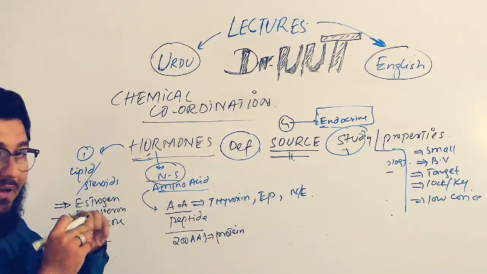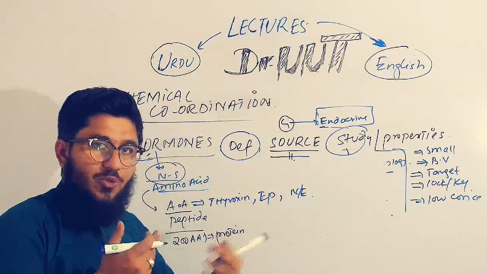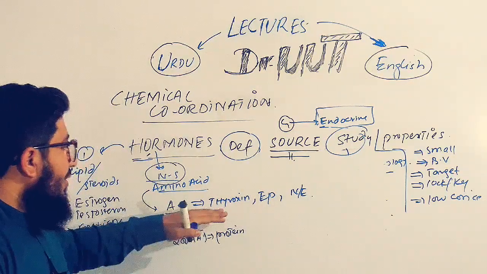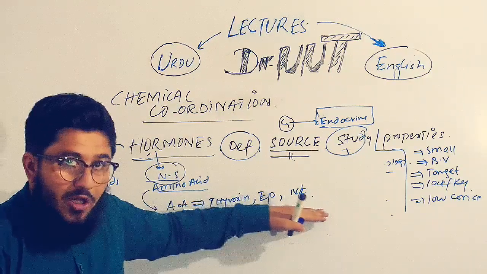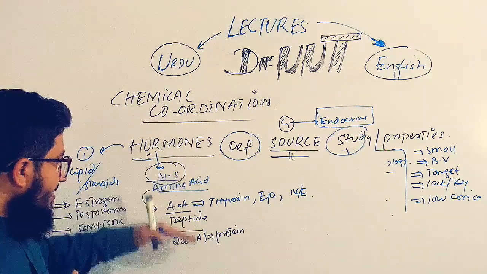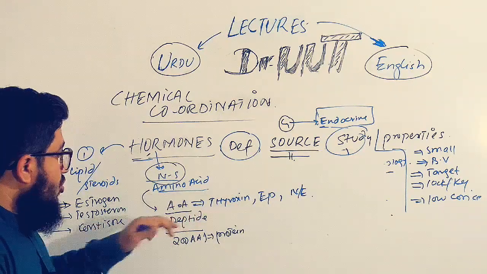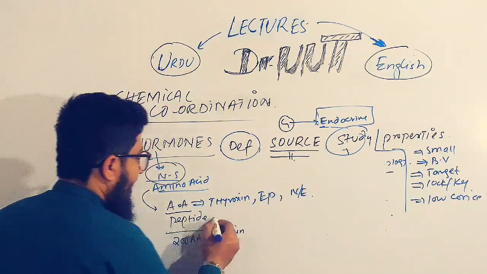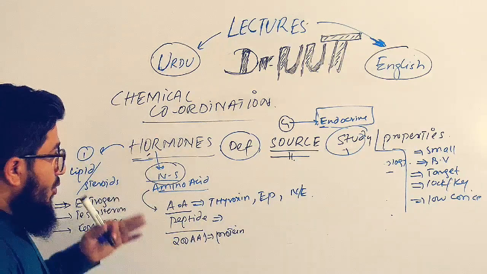When a single amino acid is modified a little bit, when methyl or other groups are attached, it produces hormones known as thyroxine, epinephrine, norepinephrine, and so on. We have more also, but for a little bit of understanding I'm giving these examples. We also have the hormones that are peptide made.